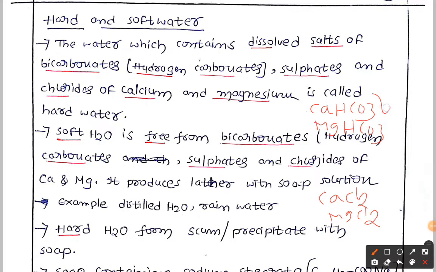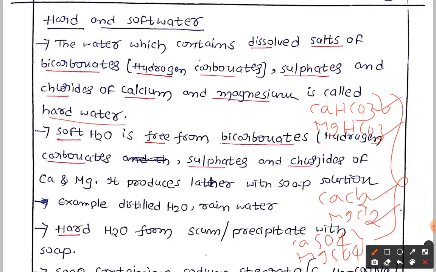So you can see calcium bicarbonate, magnesium bicarbonate, calcium chloride, magnesium chloride, and calcium sulfate, CaSO4, and magnesium sulfate, MgSO4. If these salts are present in the water, we call it hard water. So here we have the hard water.